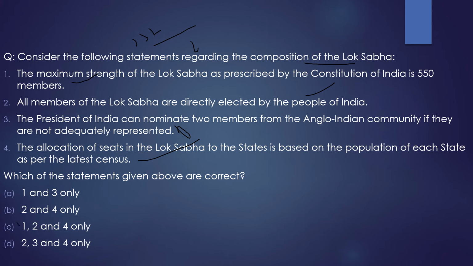So here I would like to ask you, if you are listening to me, a question. Which year's census is the latest census with respect to the number of Lok Sabha seats? With respect to the fourth statement, the allocation of seats in the Lok Sabha to the states is based on the population of each state as per the latest census.